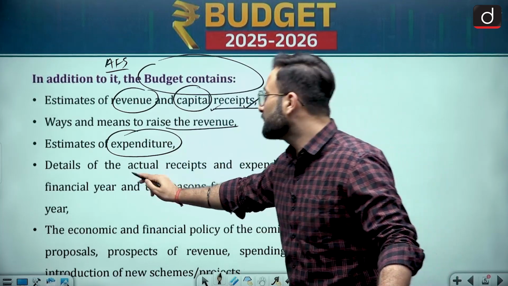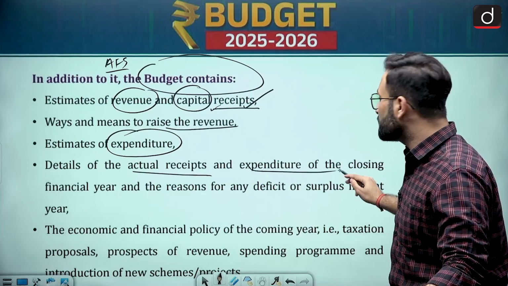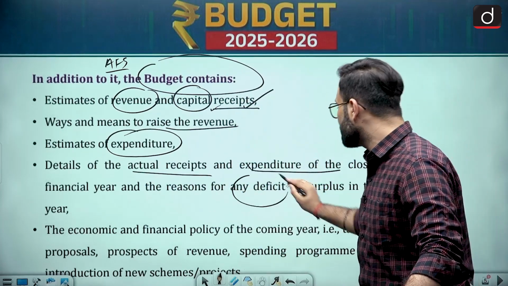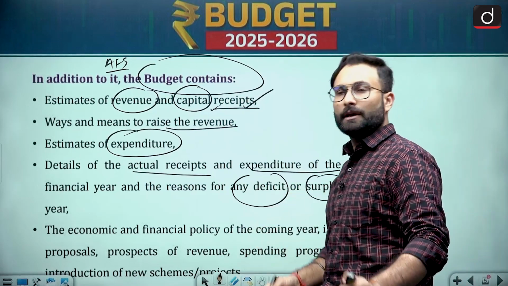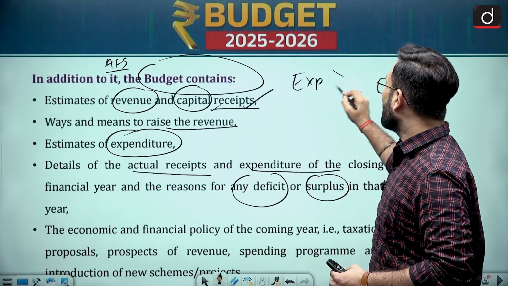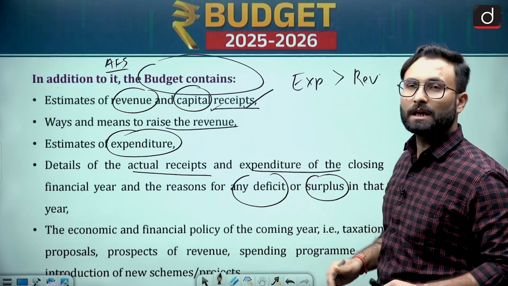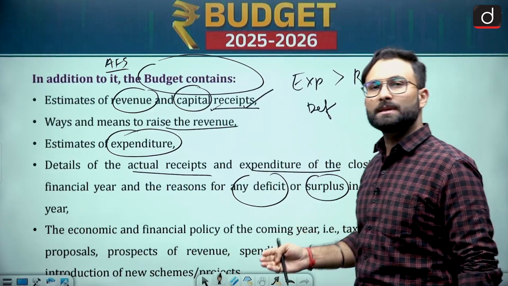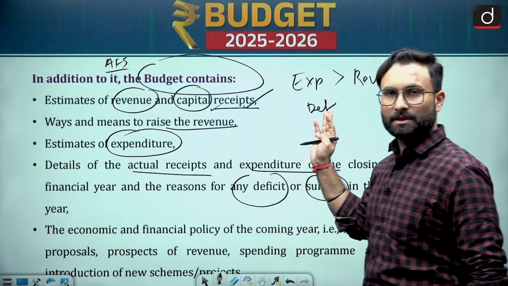So this is basically details of the actual receipts and the expenditure of the closing financial year, and the reasons why there is any deficit or surplus. What is deficit? If your expenditures are higher than your revenue, that means there is a deficit. And if there is a surplus, that means revenue is higher than the expenditure. Okay, so that is there.